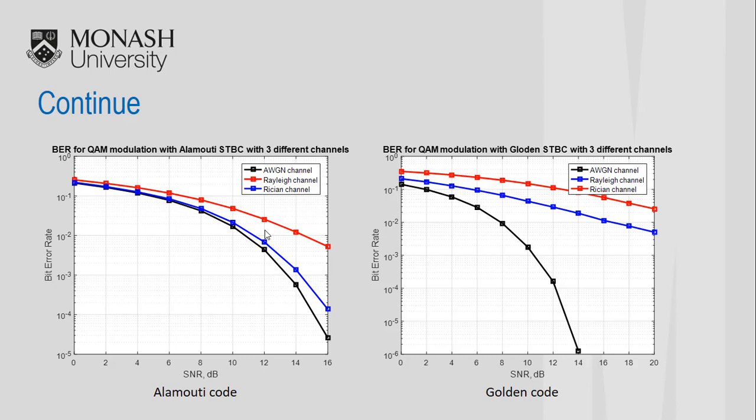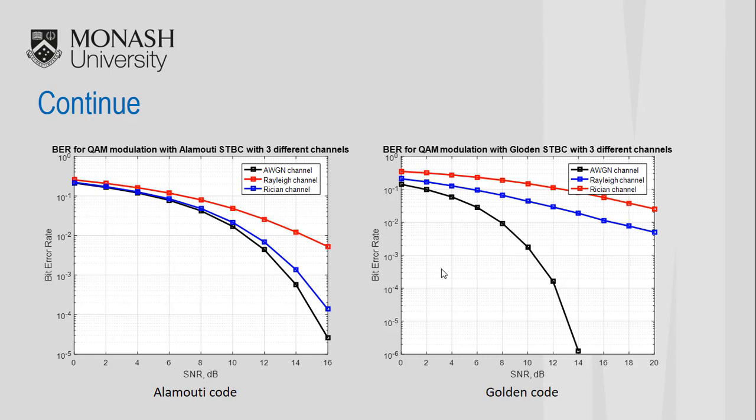This system has the best error performance in the additive white Gaussian noise channel and has the worst error performance in the Rayleigh channel. And about the system with the golden code, it also has the best performance in the additive white Gaussian noise channel, and its error performance is very good.